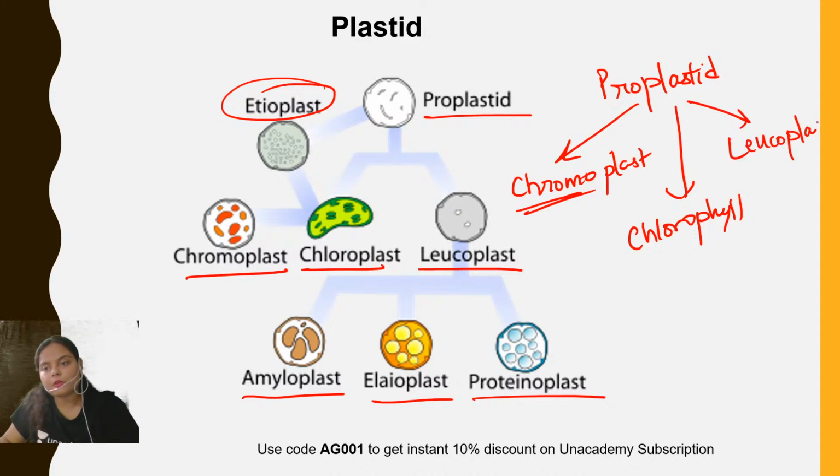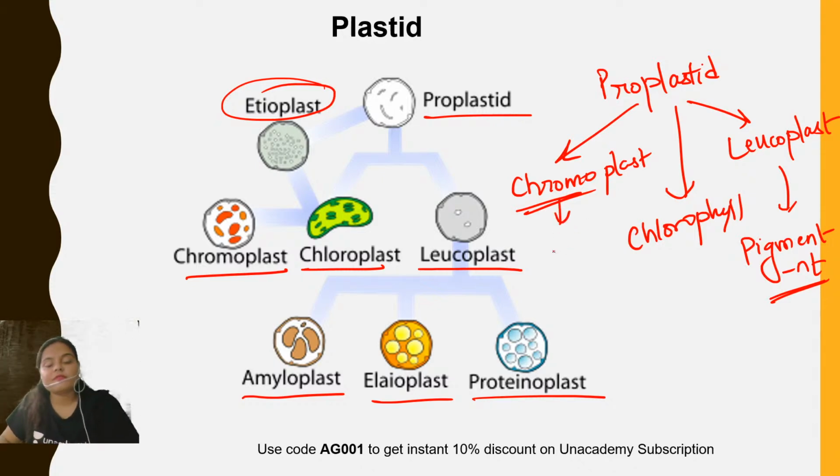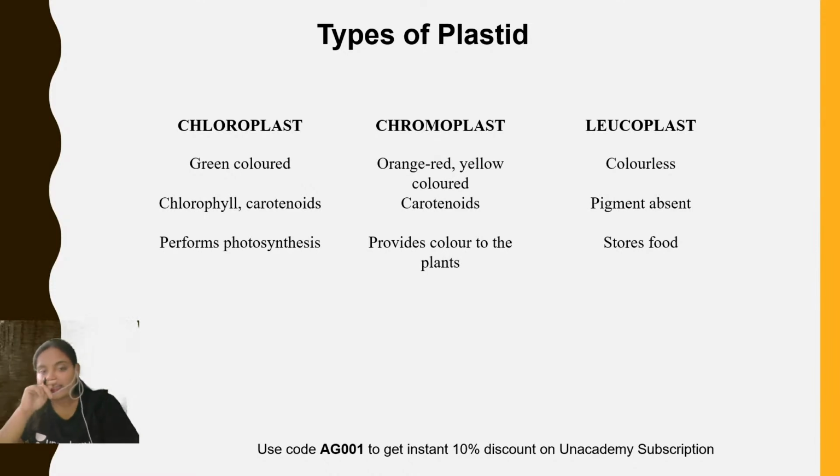In the case of leucoplast, the pigment is absent. In the case of chromoplast, various colorful pigments, which are carotenoids, are present. In the case of chloroplast, chlorophyll is present. Okay, so these are the three different types of plastids which are found in a plant cell or in other cells like protists. Now first let us compare the three different types of plastid.